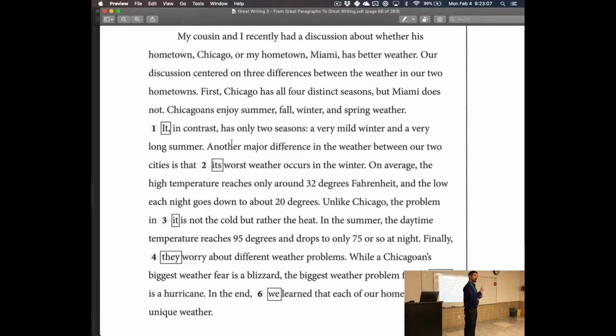So there's one way, and the word you're looking for is inhabitants. Inheritance is a different word. It's a good word, but it's a different word. Inhabitants. Finally, the inhabitants of both cities worry about different weather problems. Okay, perfect. Who else could be a they? People. People worry about different weather problems. Okay. Resident.